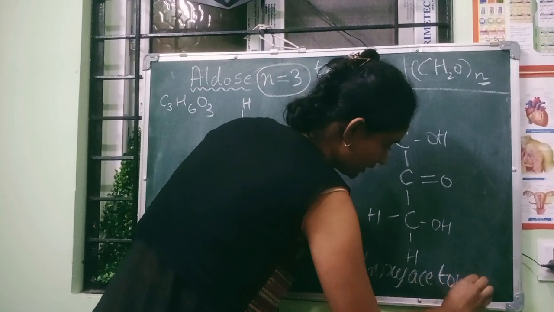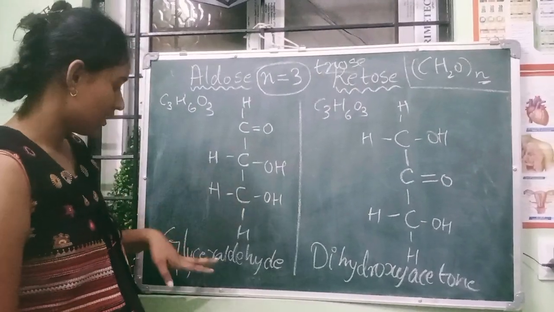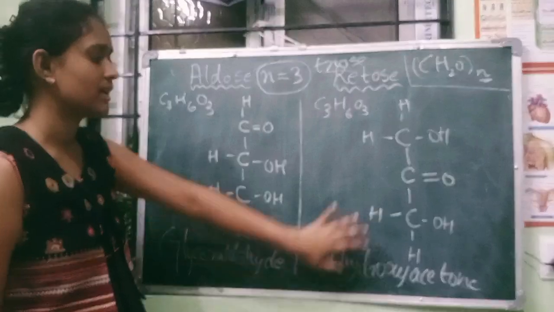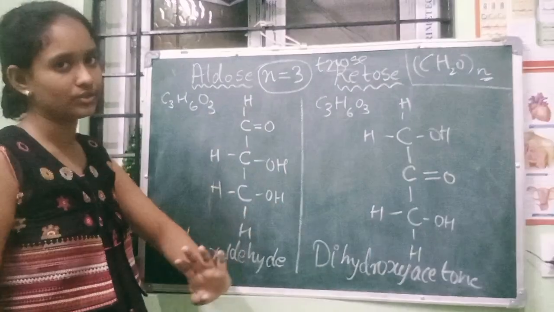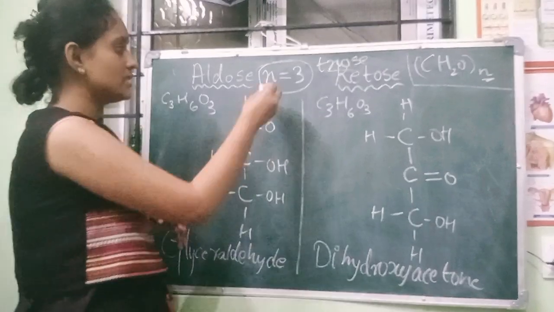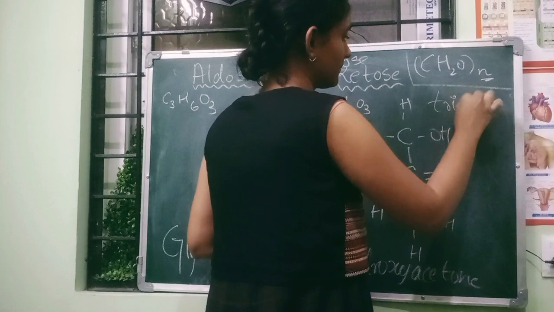So we have different names based on the functional group. That's why they are differentiated with different names. This is glyceraldehyde and this is dihydroxyacetone. That's it for n equal to 3. You don't have to learn more. Just, if n is equal to 3, it is known as triose.